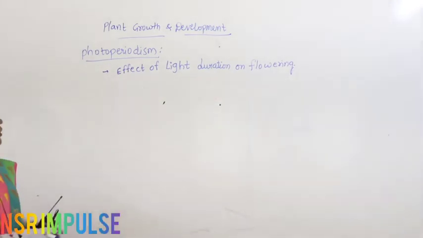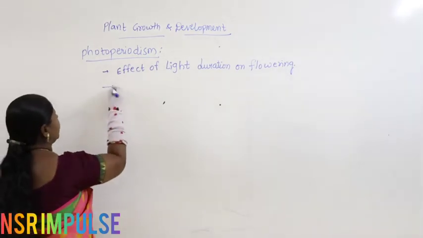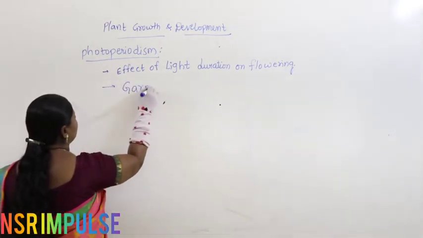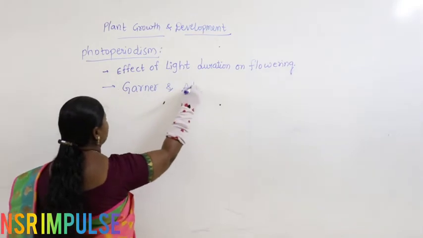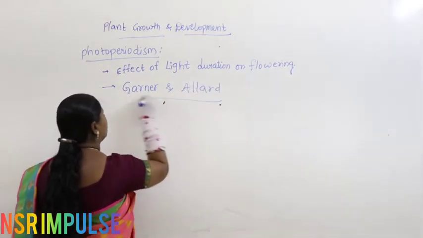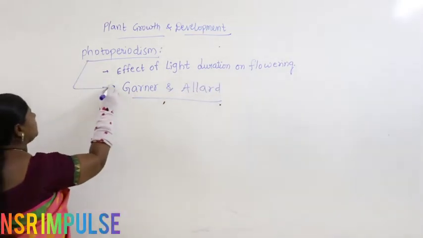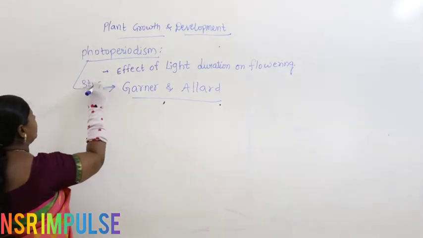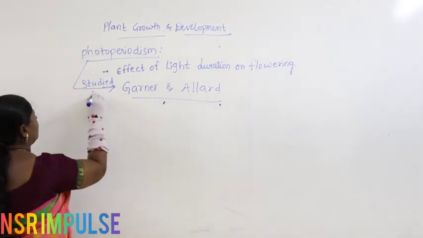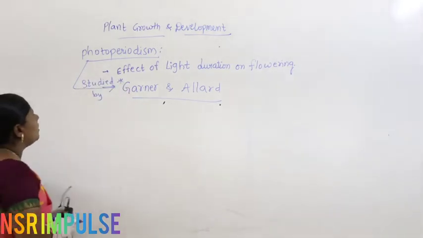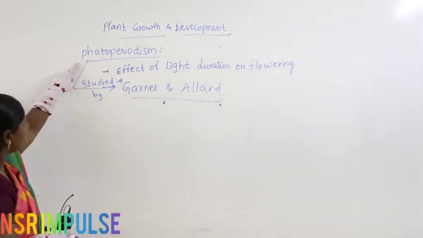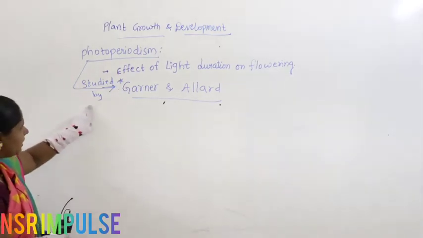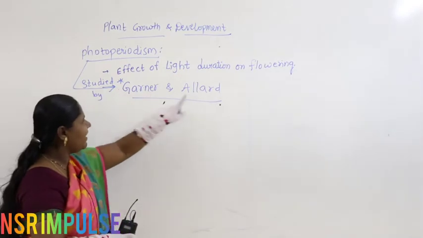Now, the photoperiodism concept was first studied by two scientists, Garner and Allard.